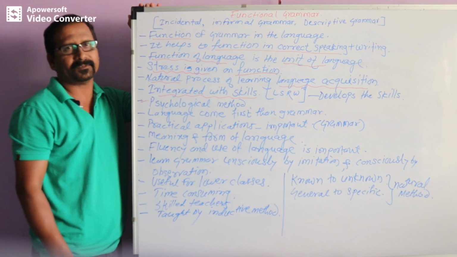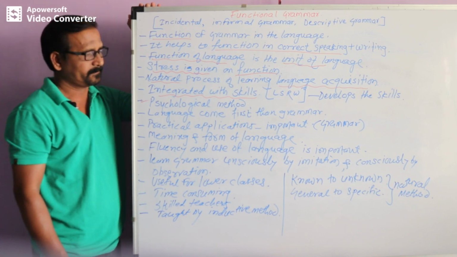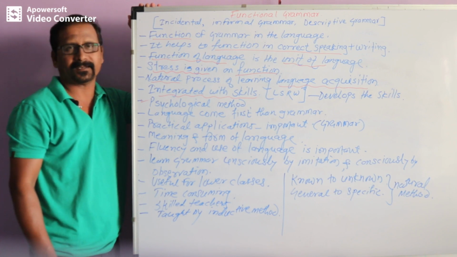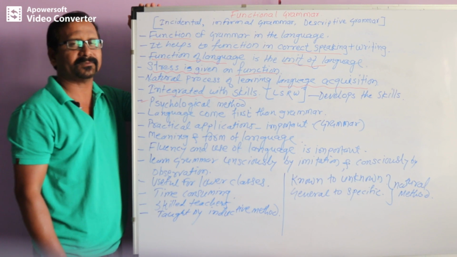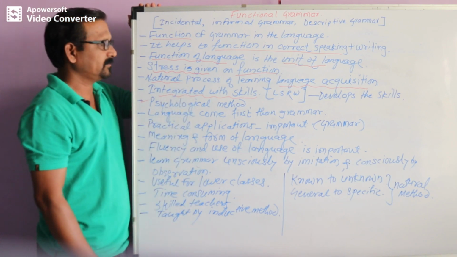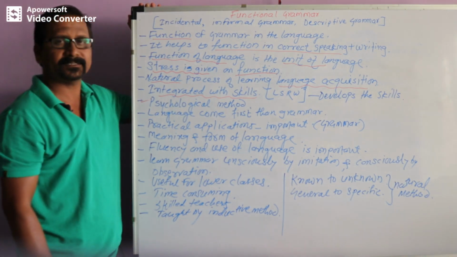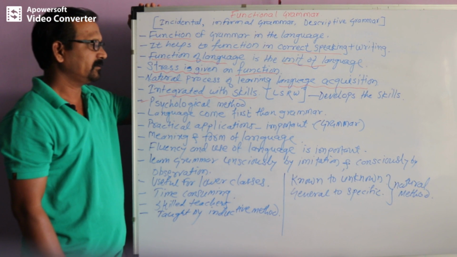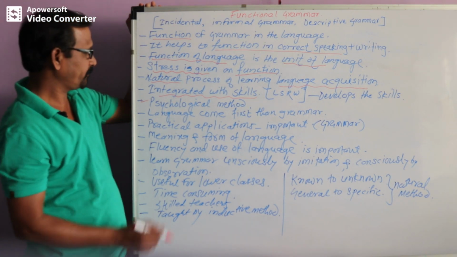When we think about functional grammar, the function is to learn the language; it is the language acquisition that we have. So no doubt it is integrated with the language skills, as well as it is called the psychological method of grammar.